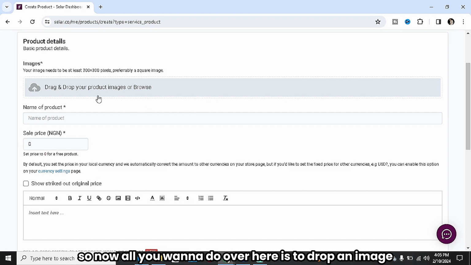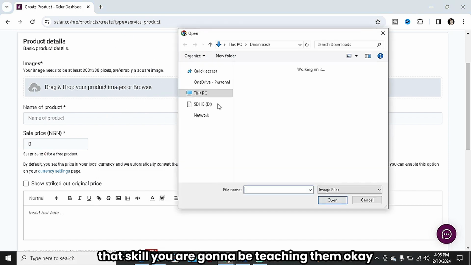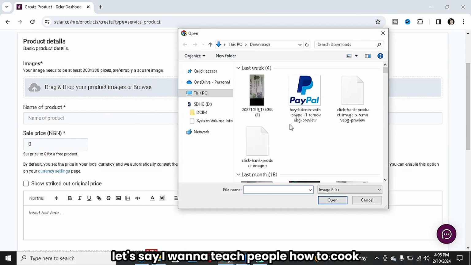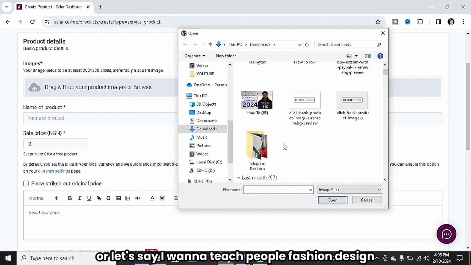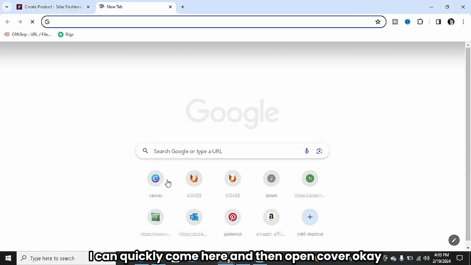All right, so now all you want to do over here is to drop an image based on that skill you are going to be teaching them, okay? You want to drop an image based on that thing. Let's say I want to teach people how to cook, or fashion designing or graphic design, okay? In order to get the picture, I can quickly come here and then open Canva.